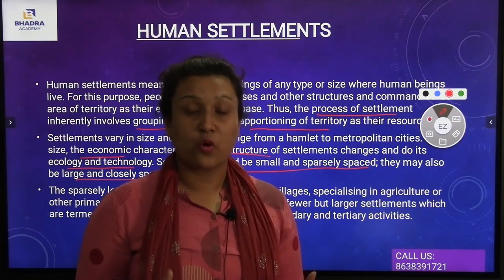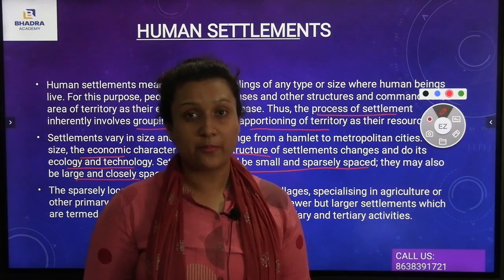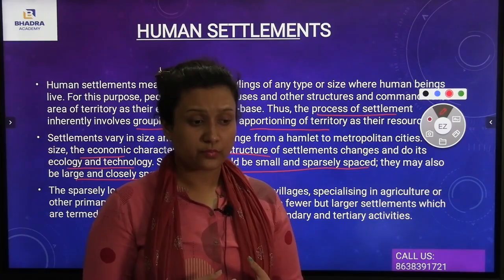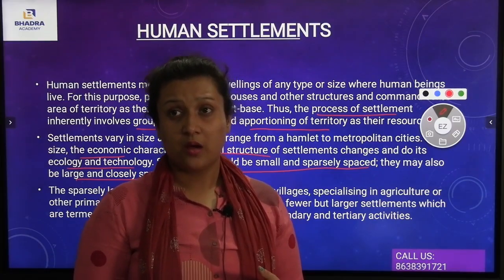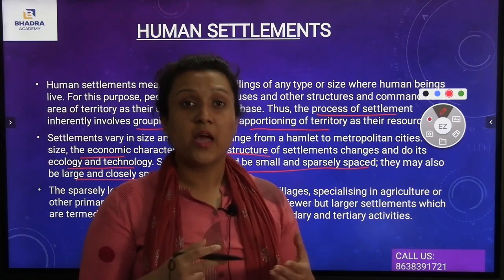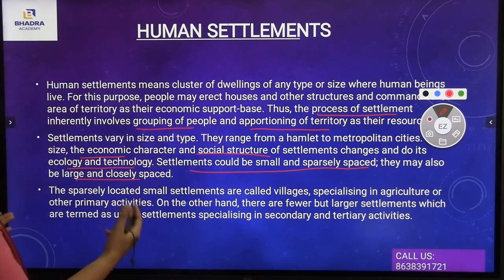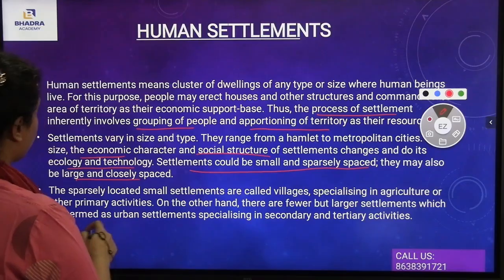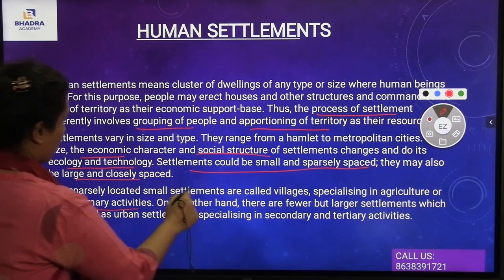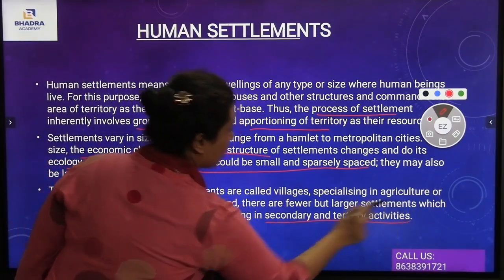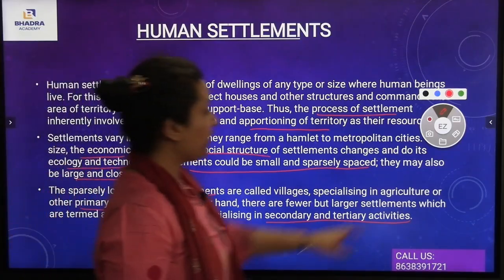Which means the manufacturing process and the terms of transportation are mostly common among the cities and towns as well. But the primary activities, which are known to be the beginning of the activities, or you can say agriculture and mining as well, are mostly among the villages. So these are the common terms which have been said under the human settlements. Here come the primary activities under the small settlements, and urban settlements specializing in secondary and tertiary activities. I hope you have understood this one.